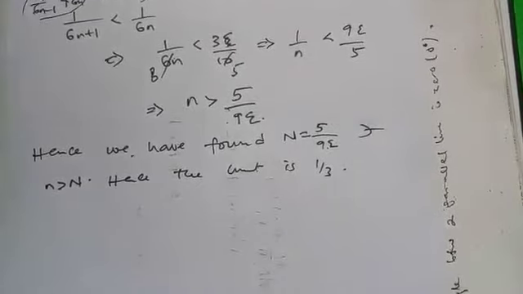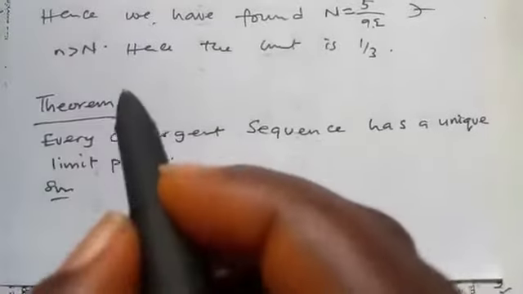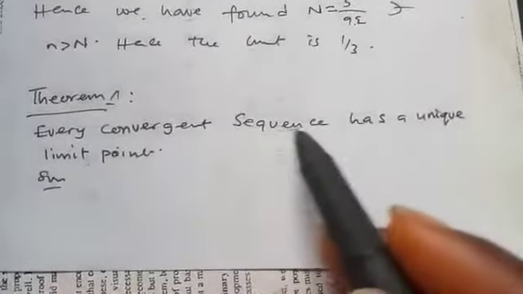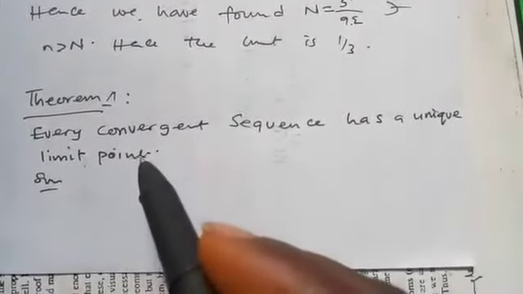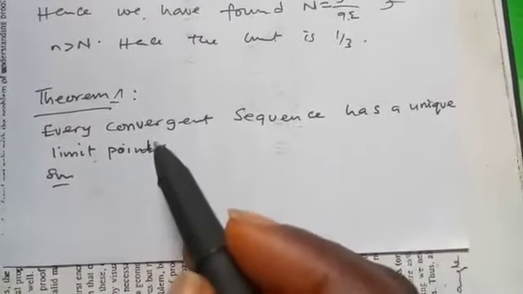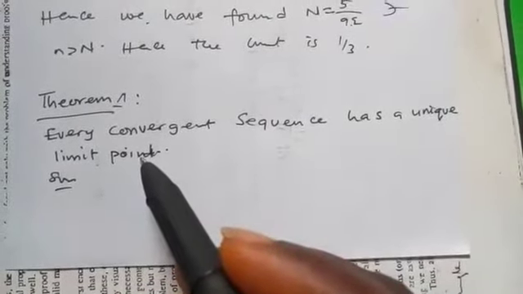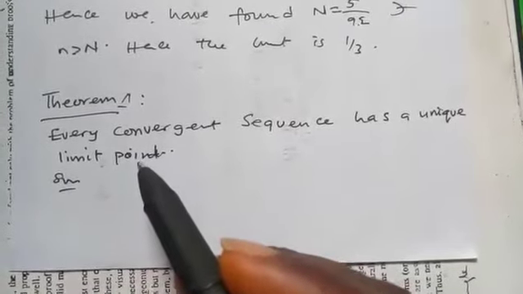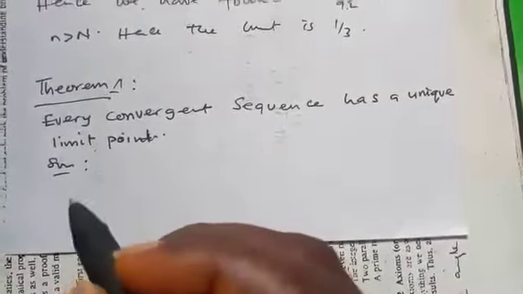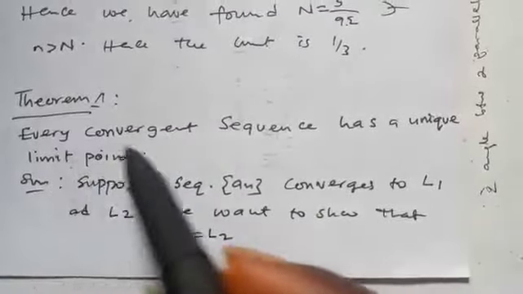So let's consider the following theorem. Theorem 1: every convergent sequence has a unique limit point. What that simply means is that if a sequence converges to any number, even if there are many, those numbers must be the same thing. So that is the meaning of this. So we cannot write it like this.